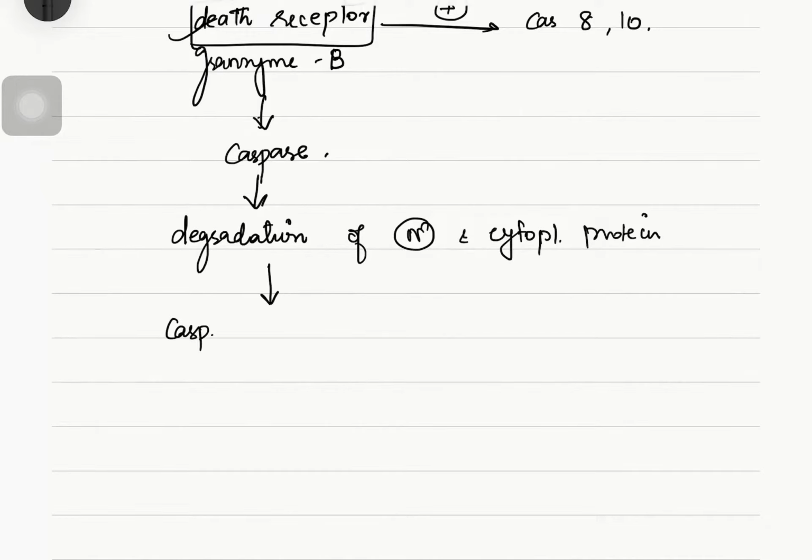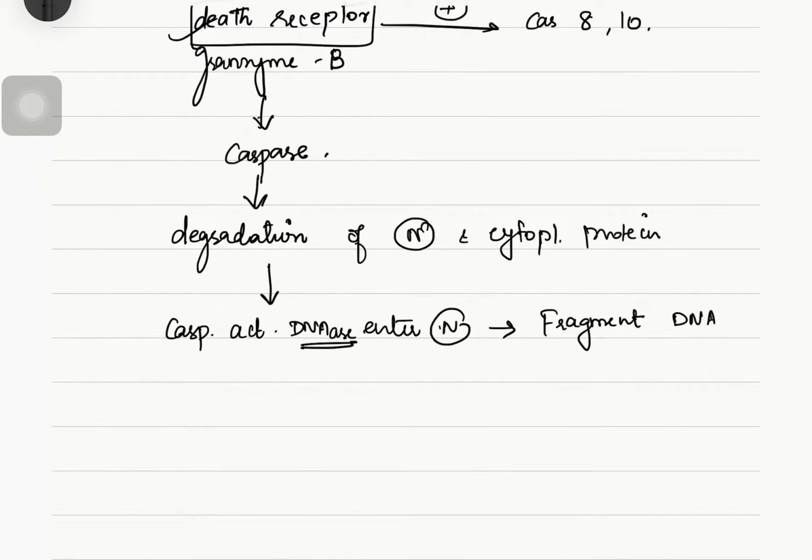Now the caspase activated DNases come into action. They enter the nucleus and fragment or break DNA into short fragments with the help of endonuclease.